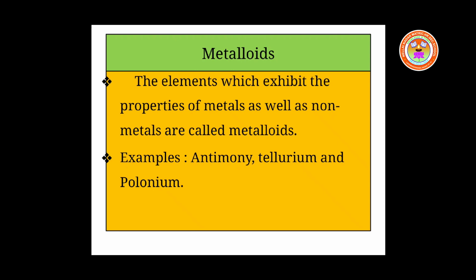In the previous classes, we had learnt about the physical properties of metals and non-metals. The physical properties of metals are entirely different from those of non-metals. But there are some elements which exhibit the physical properties of both metals and non-metals. So those elements are called metalloids.